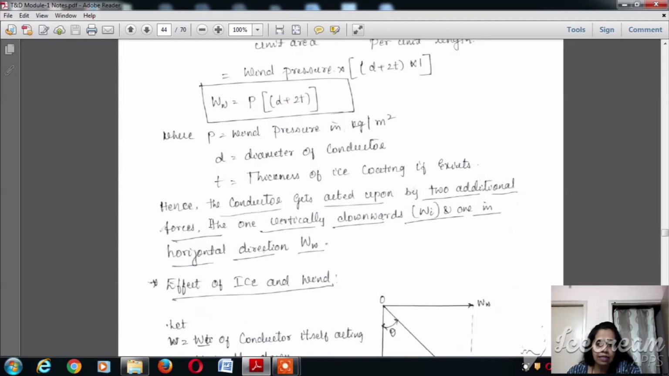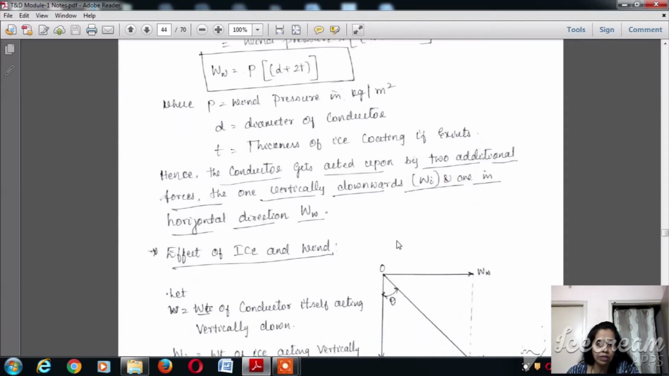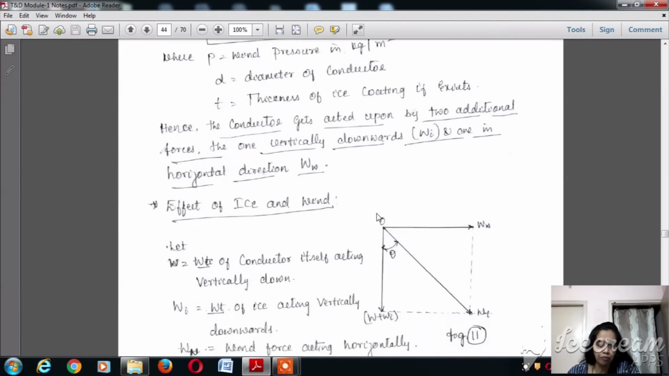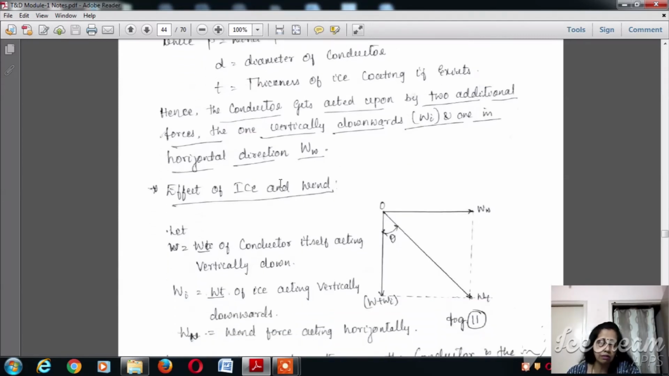So hence the conductor gets acted upon by two additional forces: one vertically downwards due to the ice coating, that is Wi, and the other in the horizontal direction due to the wind, Ww. So the conductor gets acted upon by two additional forces, one in the horizontal direction, Ww, and one due to the weight of the ice coating, acting vertically downwards, Wi.